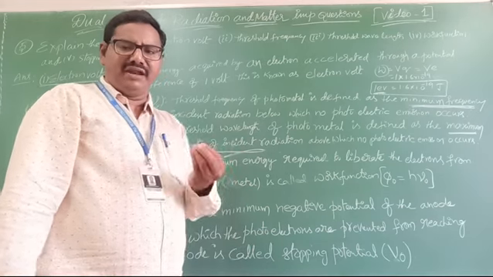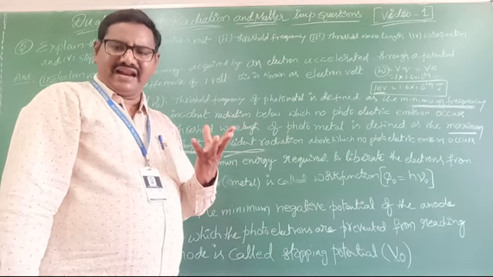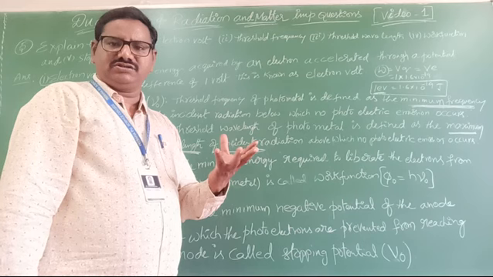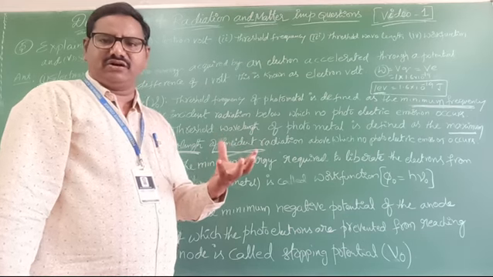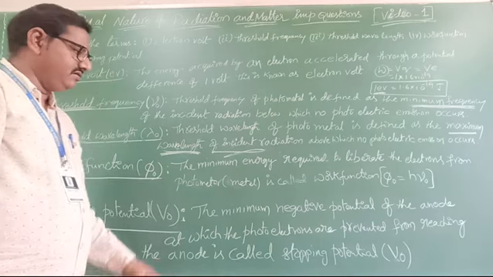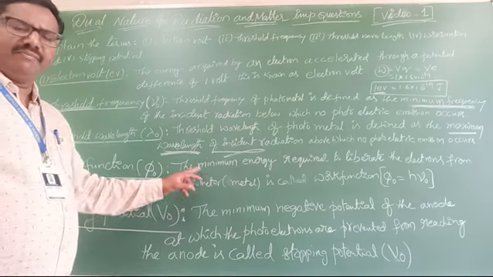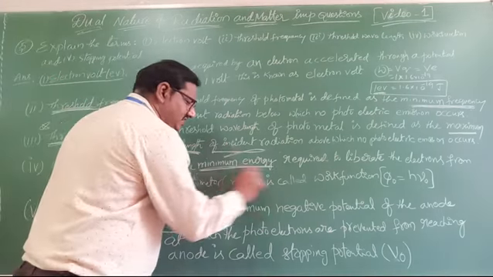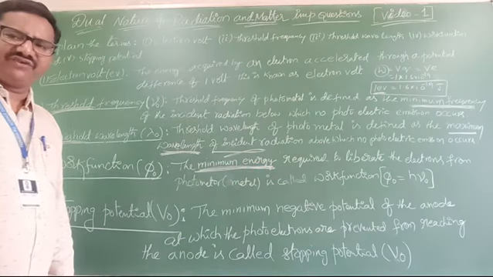The electrons must come out from the metal surface. So this minimum energy is called the work function.